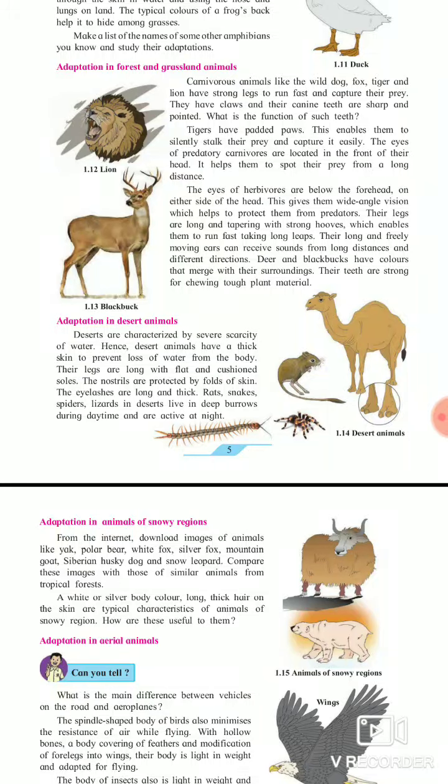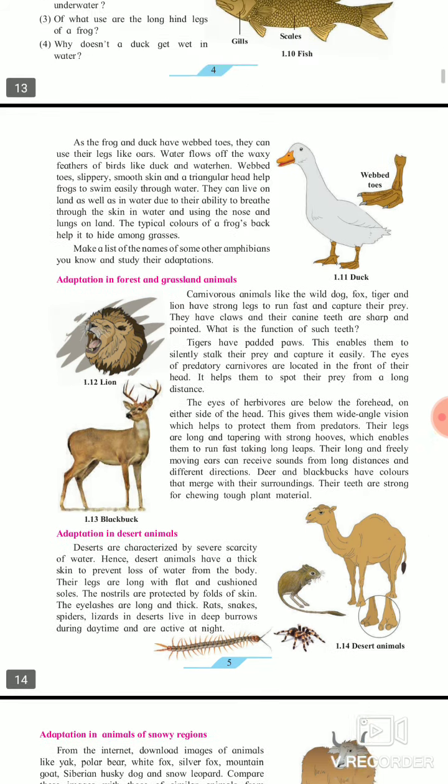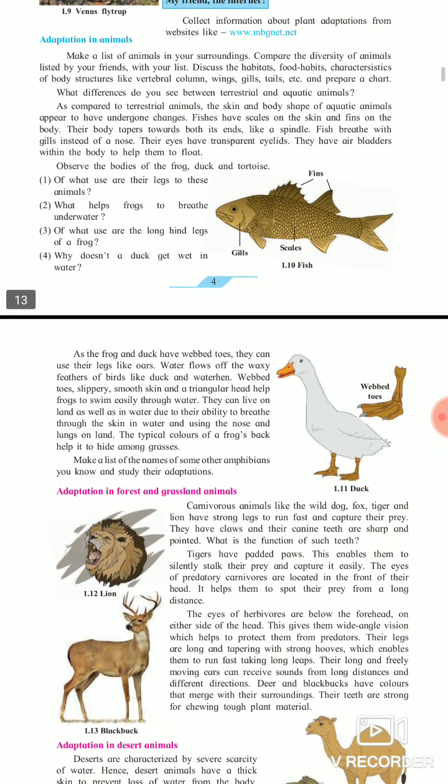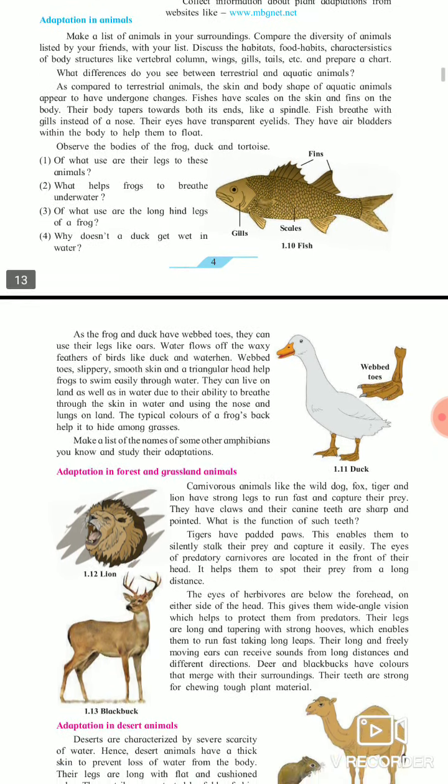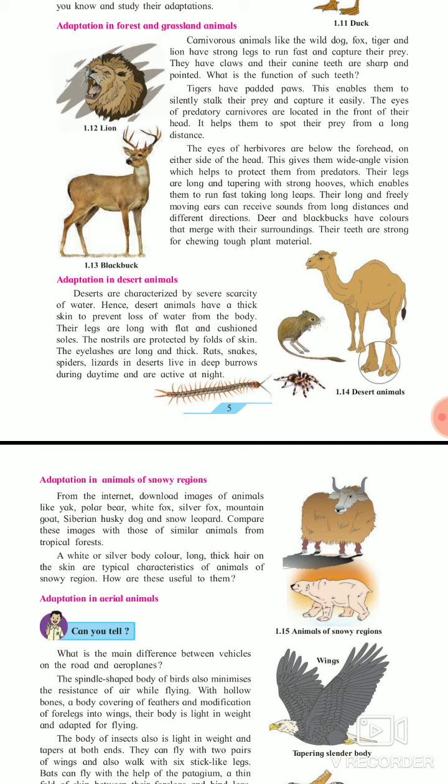Hello students, now move toward the next part, that is adaptation in forest and grassland animals. In the last lecture we were done with adaptation in animals, introduction and aquatic animals. What are the types of adaptation in animals, in fish, in duck, how their legs are there. Now today we have to discuss the rest: adaptation in forest and grassland, adaptation in desert, and adaptation in animals in the snowy region. So first we discuss adaptation in forest and grassland animals.